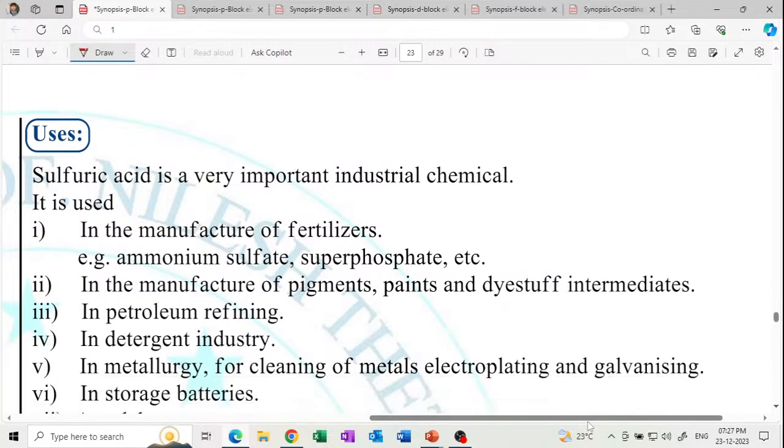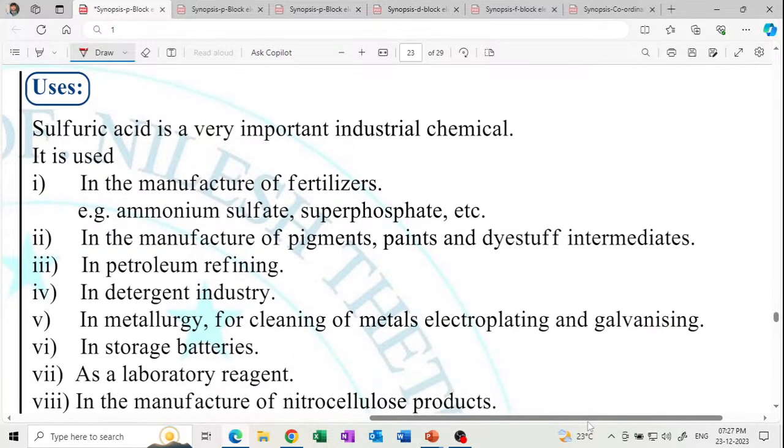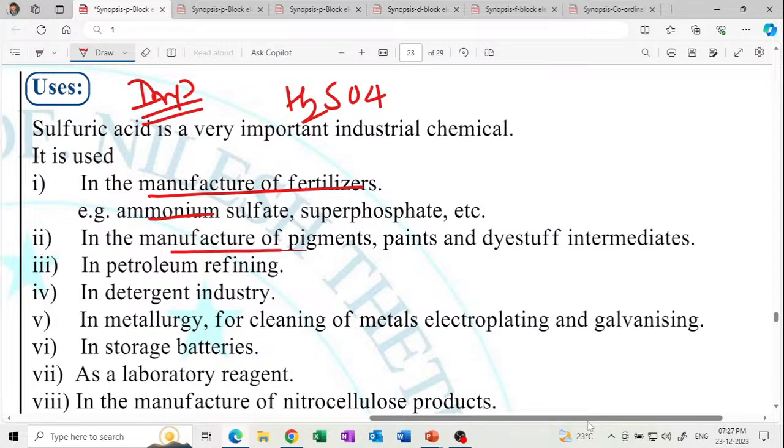Next are the uses of sulfuric acid. This is IMP, very important. Uses of sulfuric acid, H2SO4. What are the uses of H2SO4? It is used for manufacture of fertilizers, ammonium sulfate, manufacture of pigments, paints, dyestuffs, petroleum refining, detergent industry, metallurgy, for cleaning metal, electroplating, galvanizing, in storage